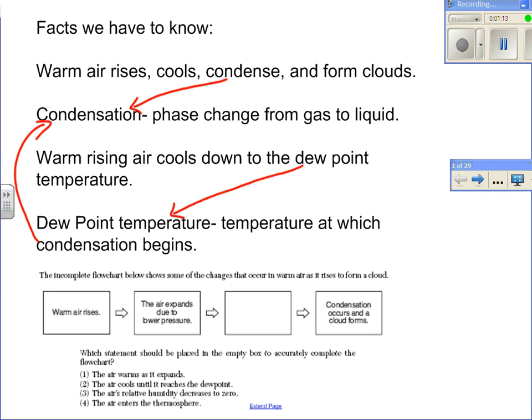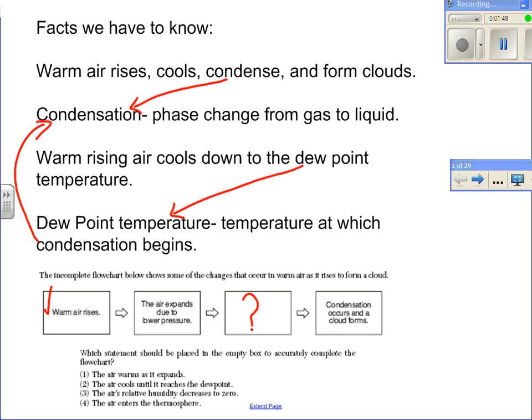So here's a typical regents question. It says the incomplete flow chart below shows some of the changes that occur in warm air as it rises to form a cloud. So if you go along, warm air rises, then the air expands due to lower pressure. This is what we want to know. Condensation occurs and forms clouds. So which statement should be placed in the empty box to accurately complete the flow chart?